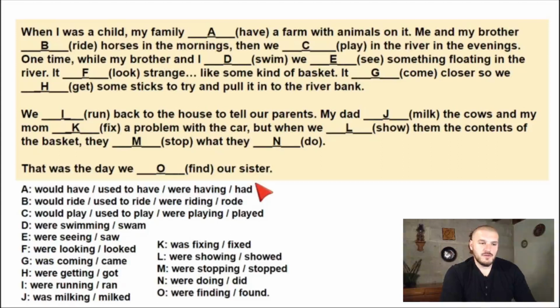So I'm going to give you a few seconds to stop the video and try to complete this activity. Select your answers and I will tell you the correct answers, okay? Right, 3, 2, 1. Here are the answers. When I was a child, my family used to have, okay, used to have a farm on it.